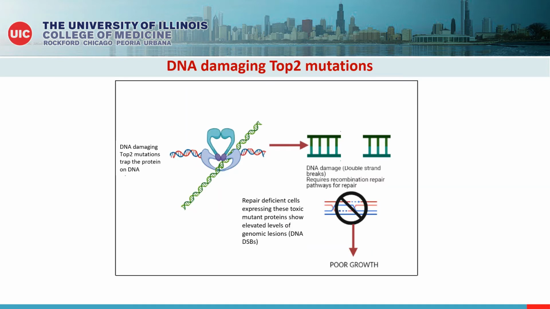in the next slide. DNA damaging TOP2 mutants can be identified as they fail to grow efficiently in homologous recombination repair deficient yeast strains. This can be explained because the mutant human enzyme, when expressed in yeast, damages DNA in a way that results in the requirement for recombination repair pathways. When such pathways are deficient, such DNA damaging mutants fail to grow efficiently. Apart from these in vivo effects, such mutants are also known to lead to elevated levels of drug-independent cleavage of DNA in vitro.